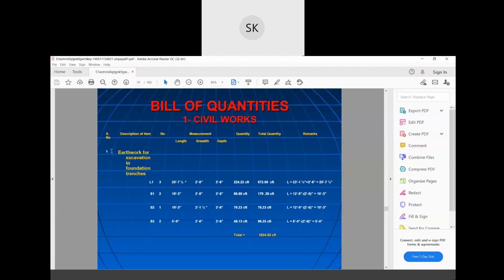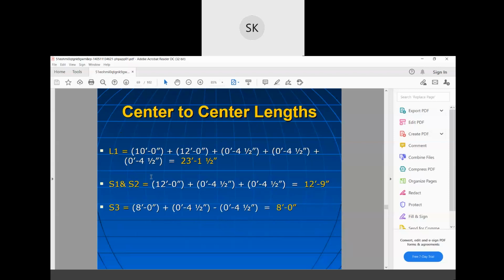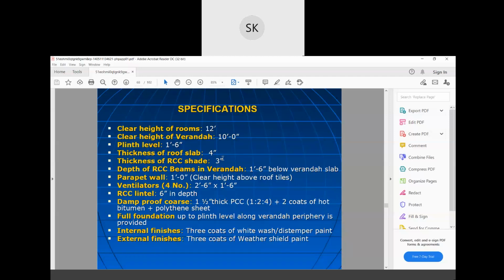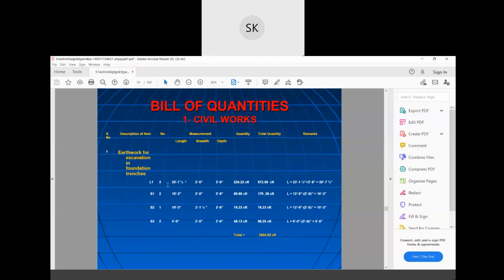First is the earthwork for excavation in foundation trenches. So number in numbers, L1. They have given a symbol L1, which means you can mark by yourself so that you can recognize it. L1 3 means three lengths are similar, of similar length, breadth, and height. That's why 3.